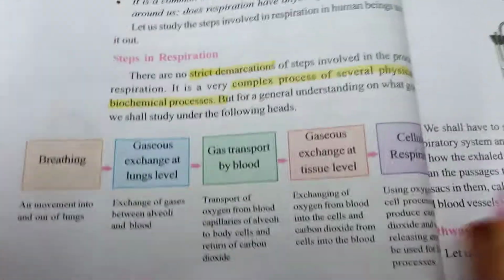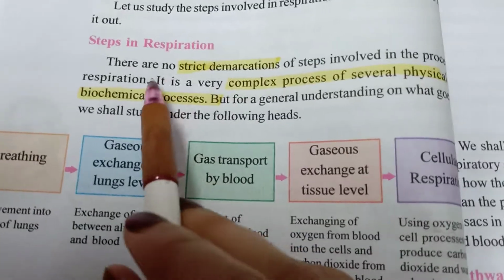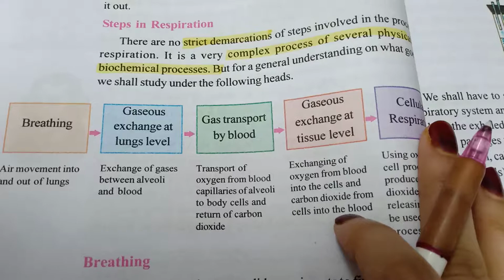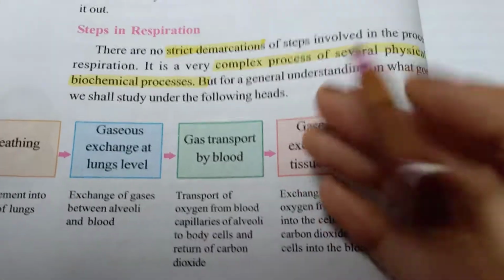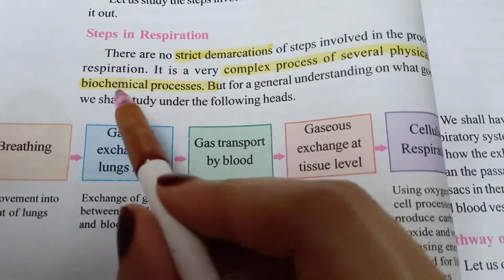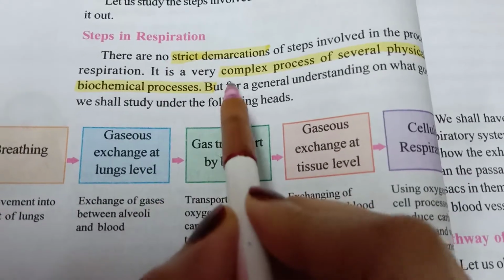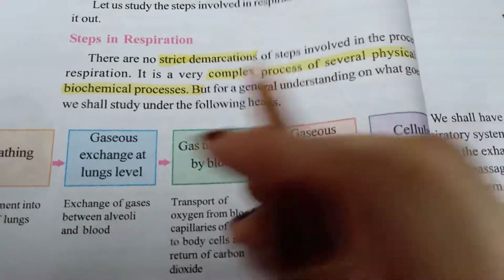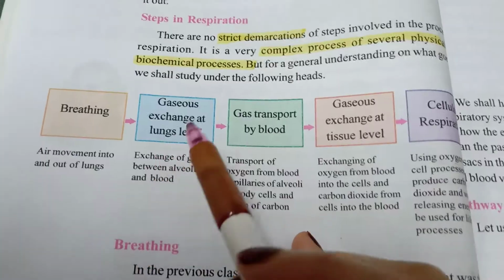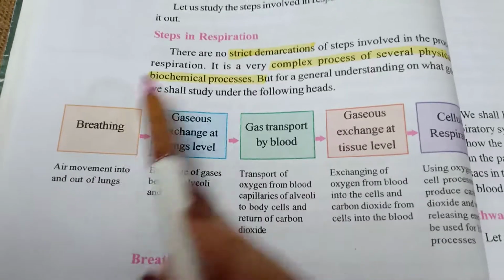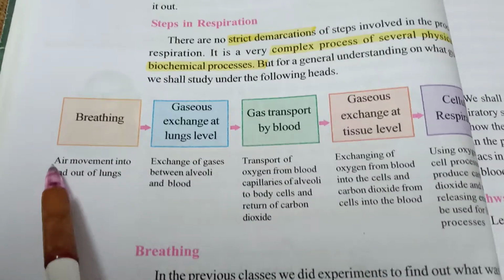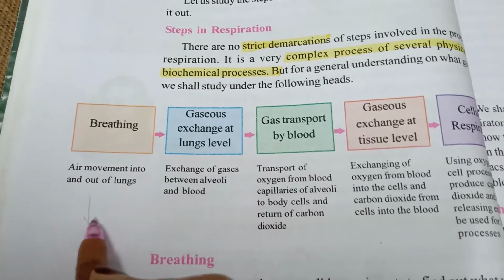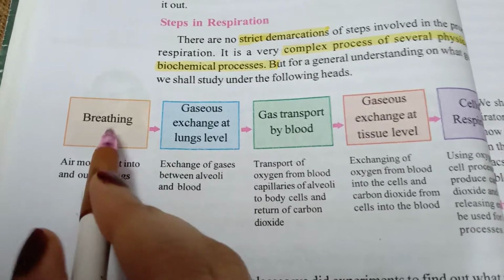So here we have the steps in respiration. As I said, there are no strict exact steps in respiration, but there is a process, though no strict demarcation is involved. This respiration process is very complex, involving physical and biochemical processes. Firstly, breathing. Respiration starts with breathing, that is the air movement in and out of the body. The air movement into the body and out of the body is nothing but breathing.